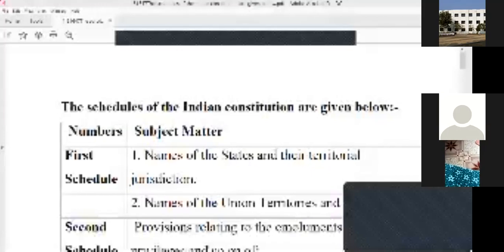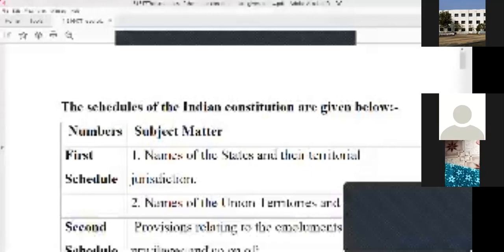First the President, then governors of states, the speaker and deputy speaker of Lok Sabha, the chairman and deputy chairman of Rajya Sabha, the speaker and deputy speaker of the legislative assemblies in the different states, then the chairman and deputy chairman of the legislative council in the states, the judges of the Supreme Court, the judges of the high courts, and the Comptroller and Auditor General of India.